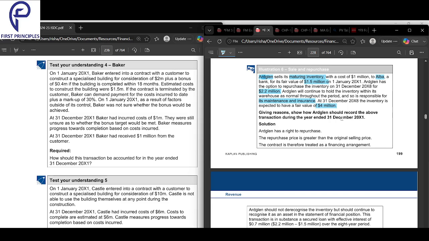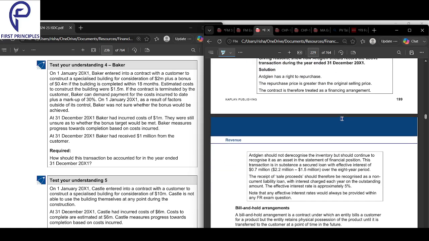It is expected that the inventory will be 4 million in the future, and he can buy it back for 2.2. Will he not benefit from the upside? He will, and if he can, then he still has the control. The party who can still benefit from the upside has the control.